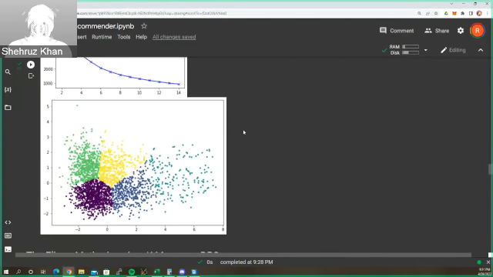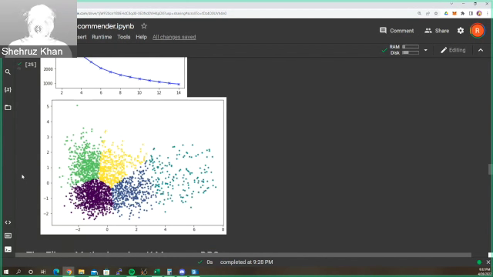The problem here is it doesn't suit what we want our algorithms to do. If we take a look at this green plot, for example, we see that there's an outlier in the top left, and that's being clustered as the same green as the points towards the center. So the intra-cluster variation is very high. Not good. We look along this line that separates the green and the yellow points. These green points are right next to these yellow points. Their distance is very close, meaning they're similar feature-wise. However, they're in 2 different clusters, so they're not going to be recommended, even though they're very similar. This is also not good.